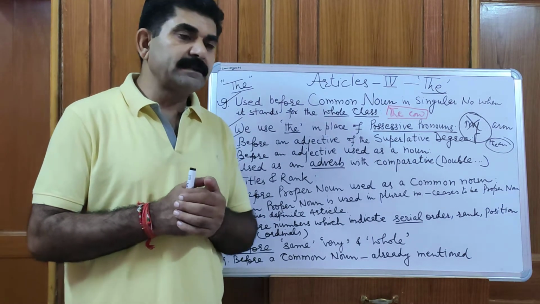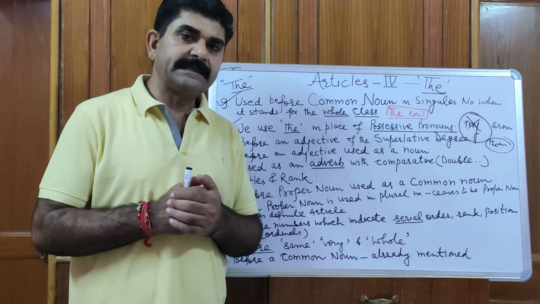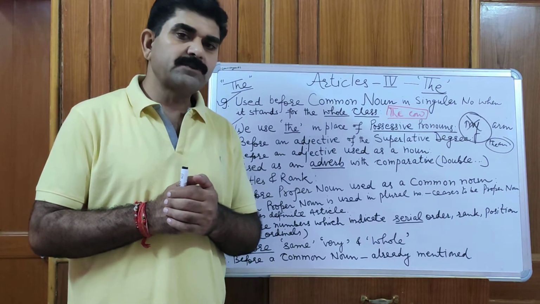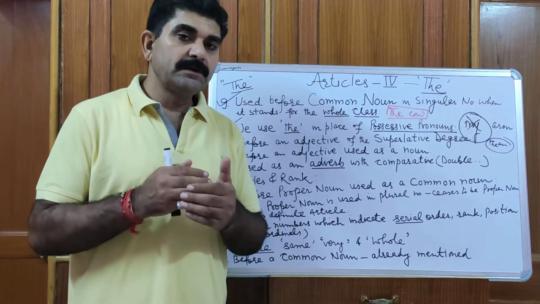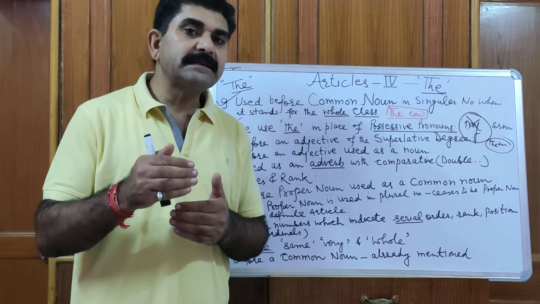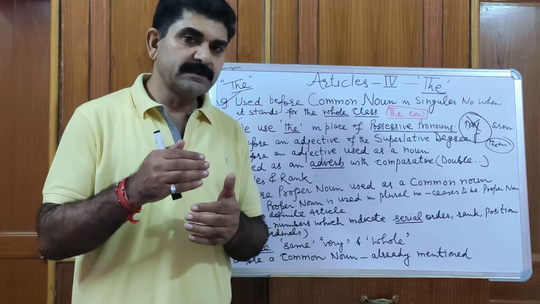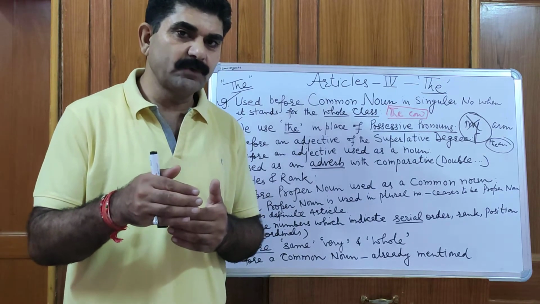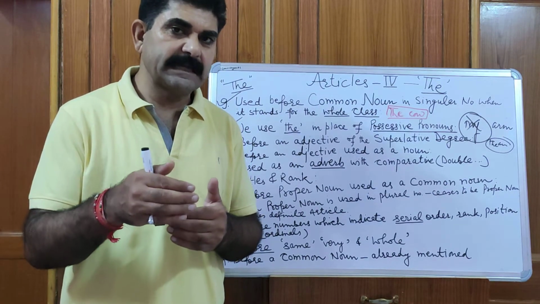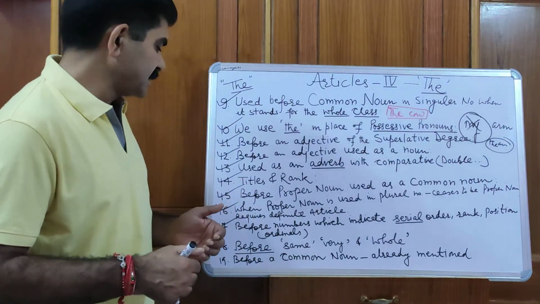When students are asked what the date is today, they say today is 23. No, it is 23rd, the first, the second, the third, the fourth, the fifth, the sixth, the 10th, the 11th, just like that.